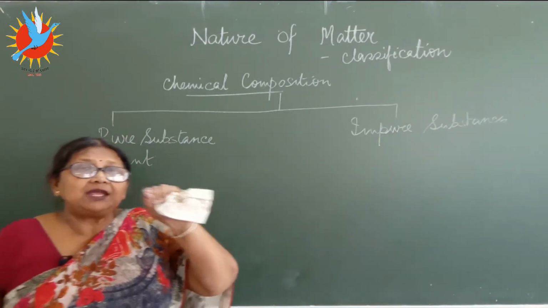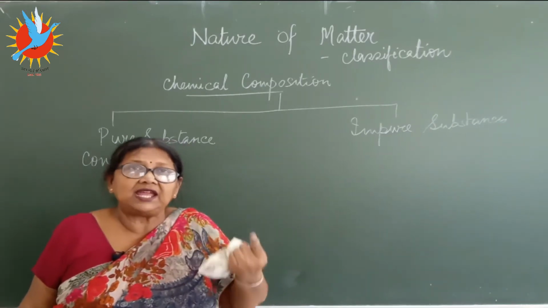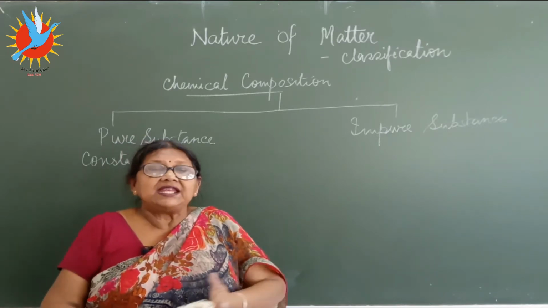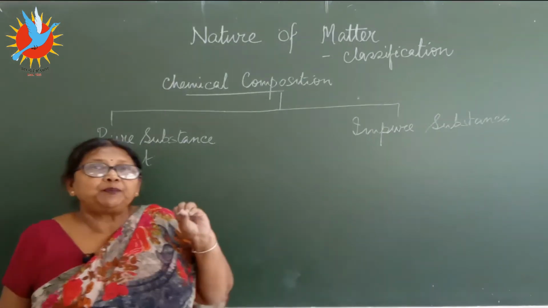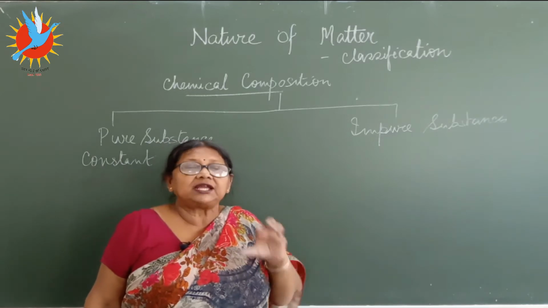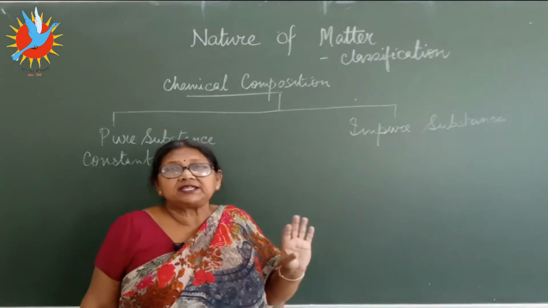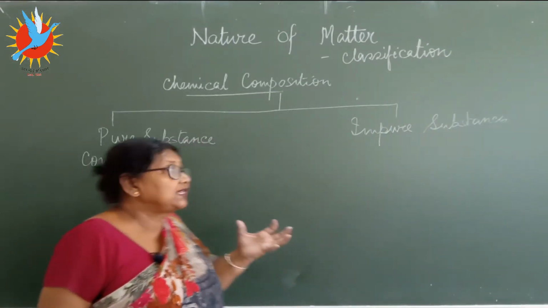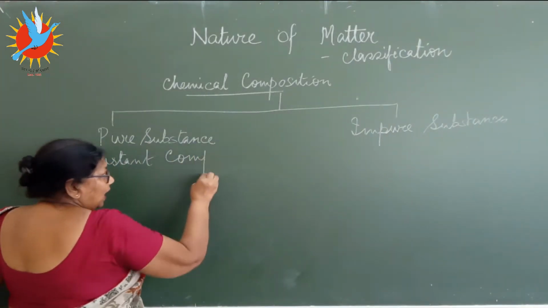You take any pure substance, any simple one like hydrogen gas, or water, or carbon dioxide gas. No matter from whichever part of the earth you collect the pure hydrogen gas, the composition, the structure, the property will always be the same. You cannot further subdivide them into any smaller parts. So pure substances are those which have constant composition throughout wherever it is.